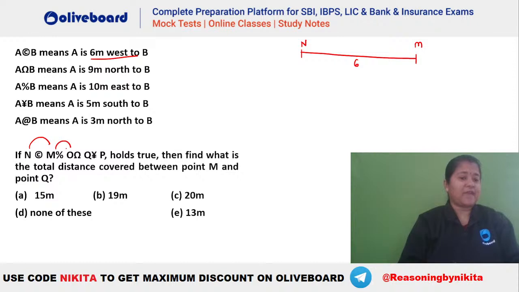Okay. Then we have M percentage. Percentage means 10 meters east. That means M has to be 10 meters east of O. That means O will be something like this, and this will be your 4 meters here. Okay, this is your M, N and O.